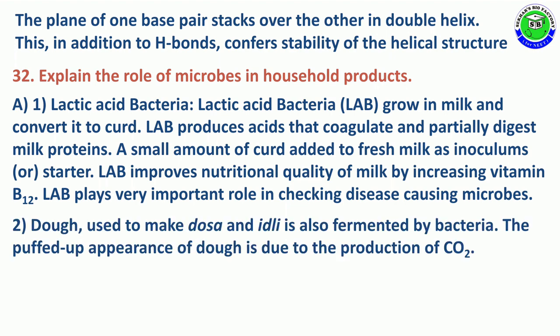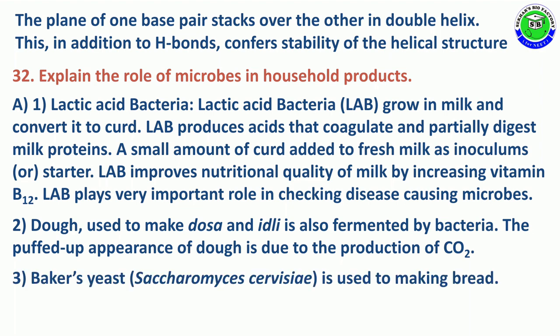The second one is the dough used to make dosa and idli, which is also fermented by bacteria. At this time, the puffed up appearance of the dough is due to the production of CO2 gas. The third importance is baker's yeast, also called Saccharomyces cerevisiae, used to make bread. The fourth one is toddy.